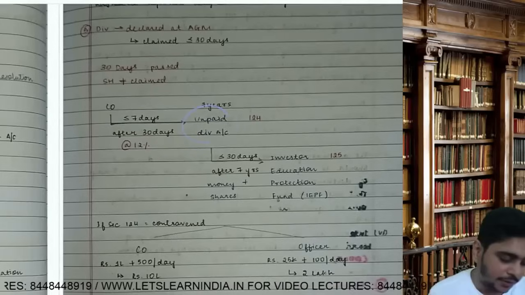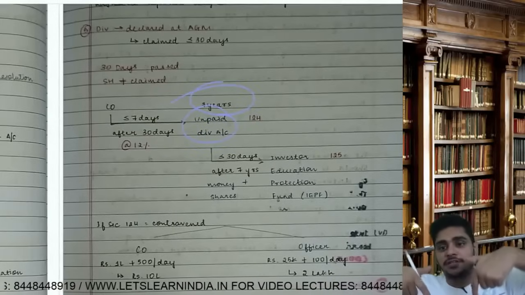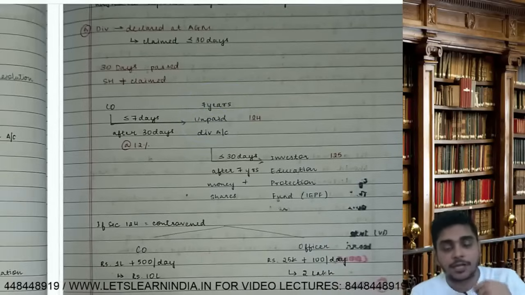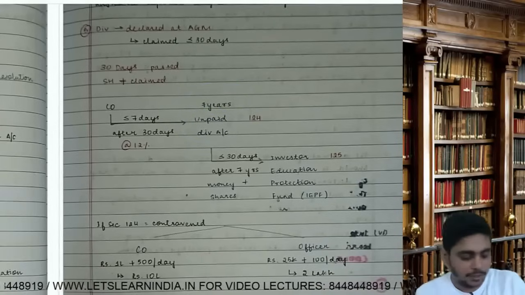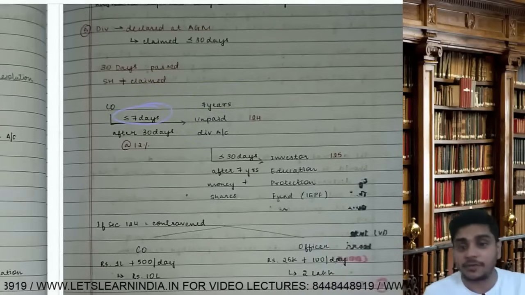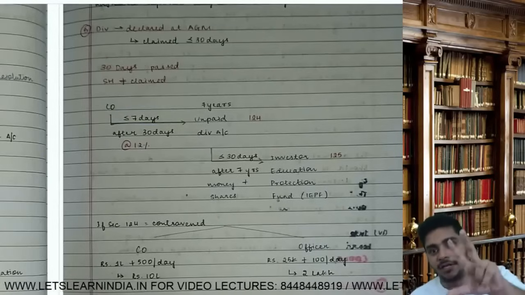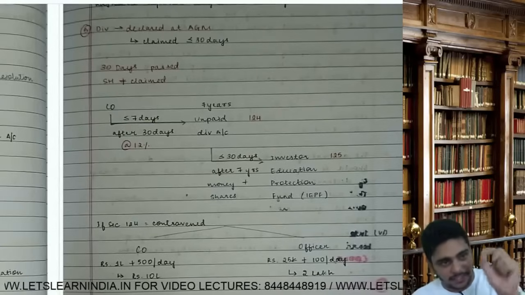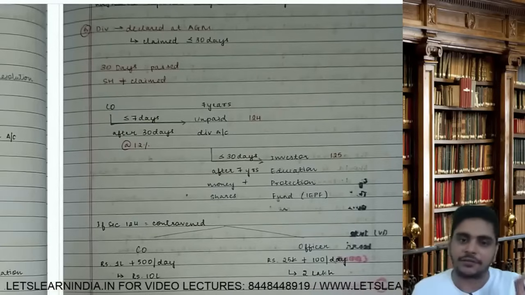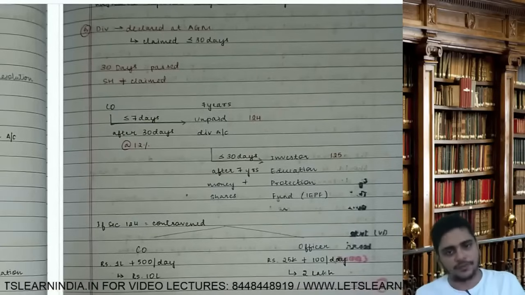And in unpaid dividend account, it will stay for how many years? Sir, 7 years. Okay, if the company has transferred on 10th day, law says you have to transfer within 7 days, but you have transferred on 10th day. So day 8, day 9, day 10, 3 days delay, 12% interest. That interest will also go to the member, in the proportion of dividend.